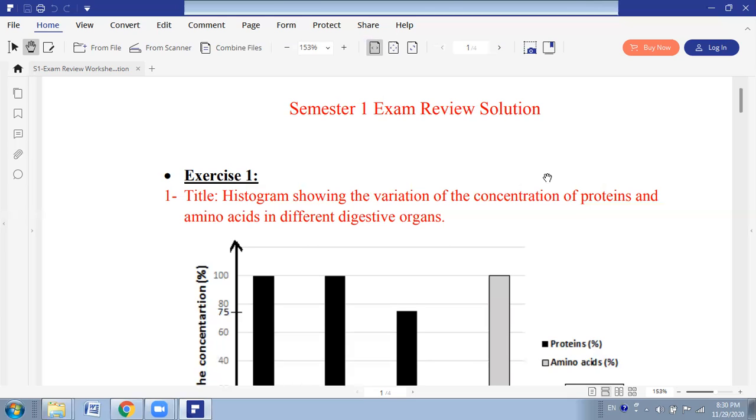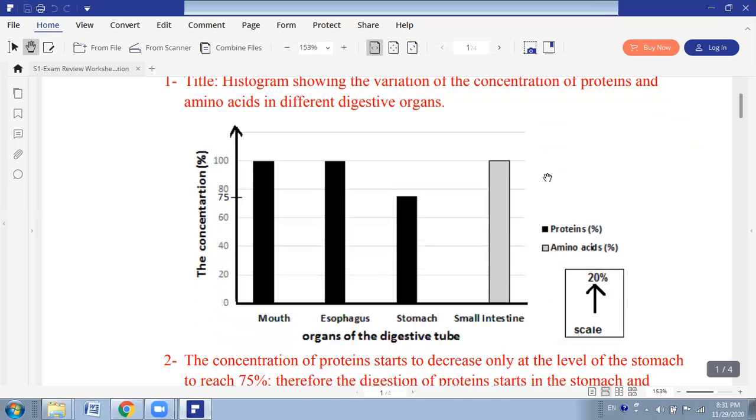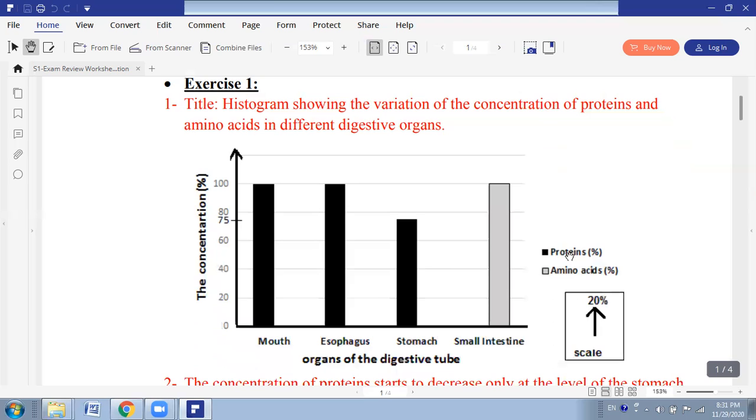So draw the histogram showing the variation of the concentration of proteins and amino acids along the digestive tube of the mouse. So here, this is the histogram where we gave it a legend. Proteins are the black, and the gray is for amino acids, where the scale on the y-axis, every 1 centimeter represents 20%. So move 20, 40, 60, 80, 100. You have to follow this scale, and do not change the scale every single time in the same graph.